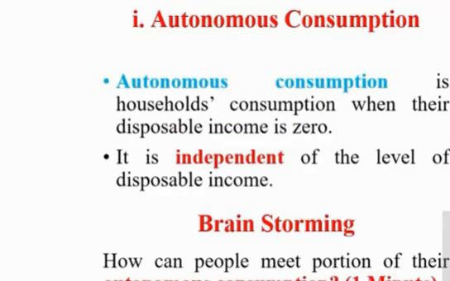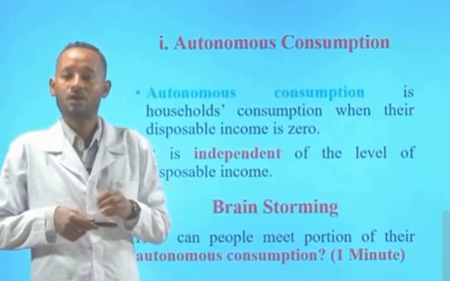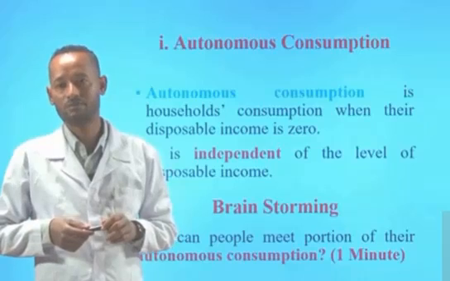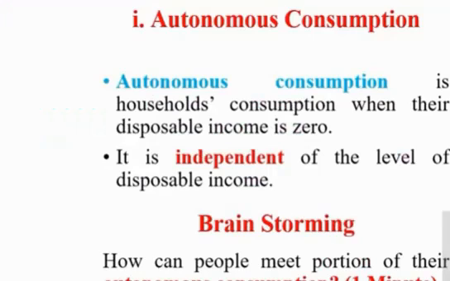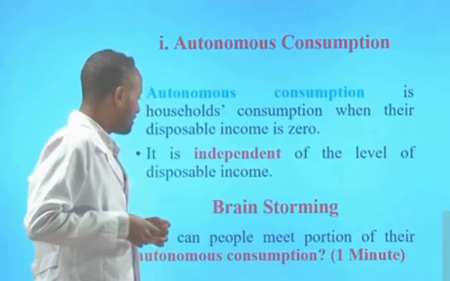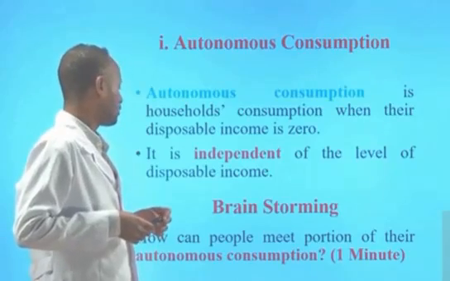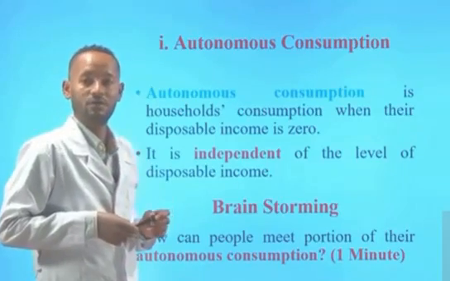Autonomous consumption is household consumption when disposable income is zero. That means even though we don't have money, we still need to survive. But how can we survive without money? There are means of meeting a portion of the autonomous consumption of a household. Students, how can people meet a portion of their autonomous consumption? How can people live without money?